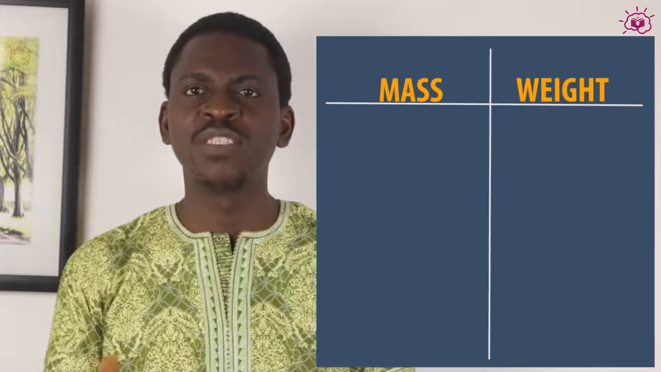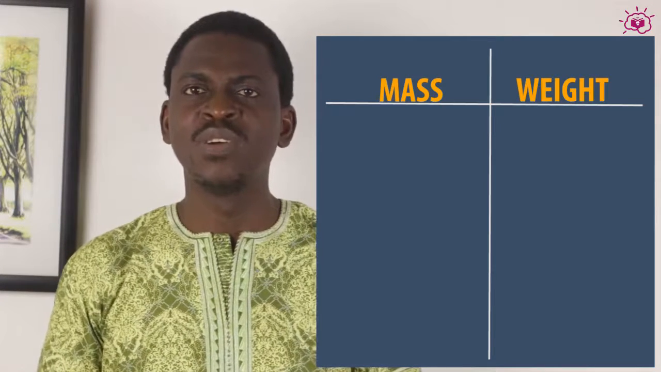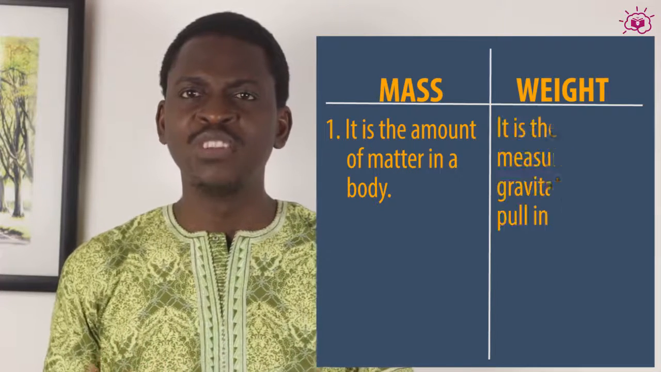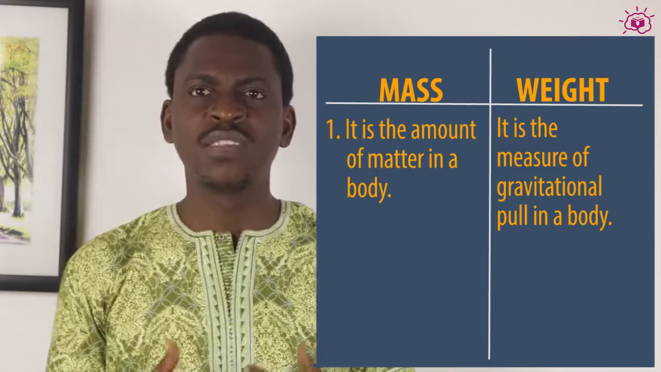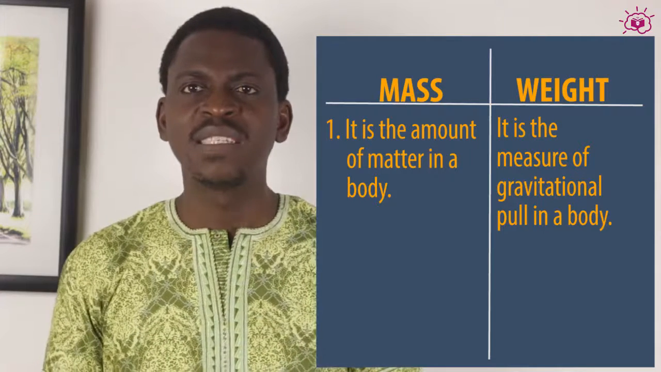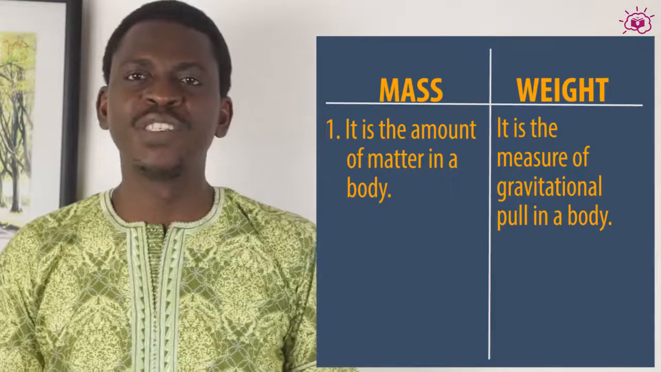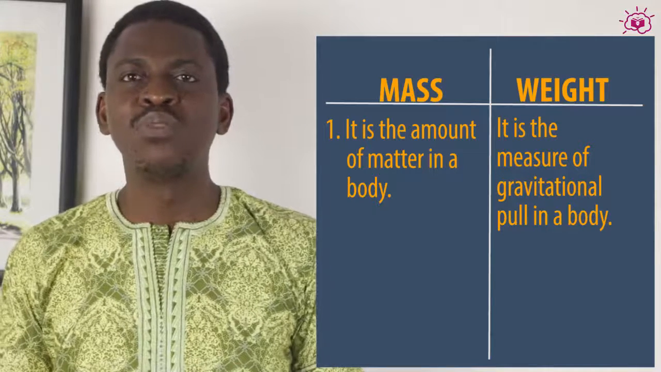Already we see a clear-cut difference in their definition. Mass is simply the quantity or the amount of matter in the body. Weight is simply the measure of gravitational pull in the body. That just suggests to you that mass is a constant. But we can say that weight varies depending on the pull of gravity.